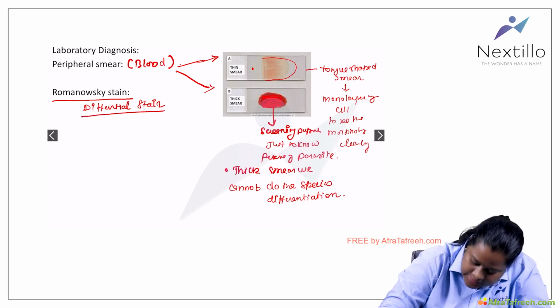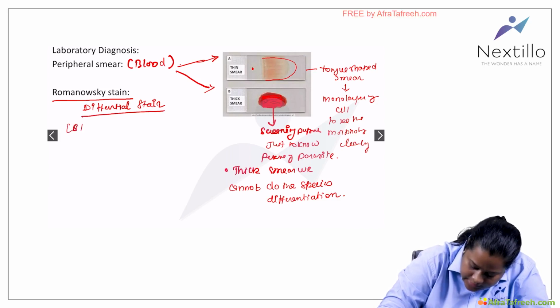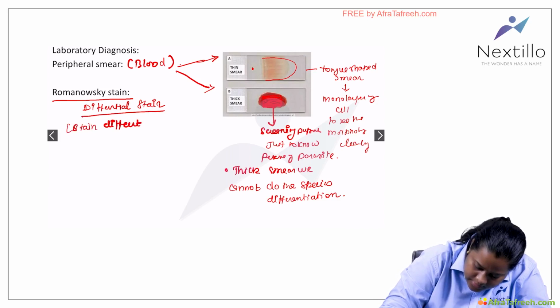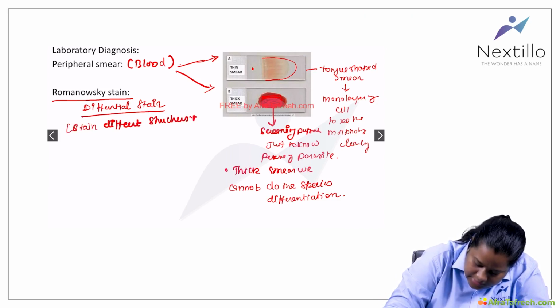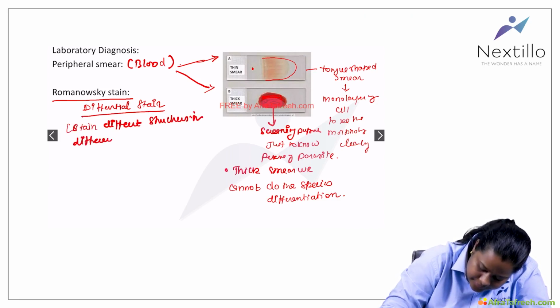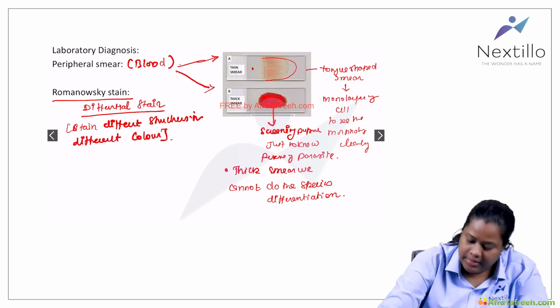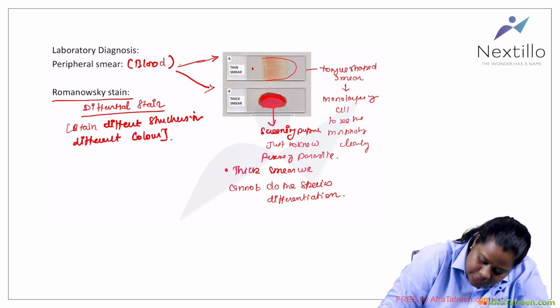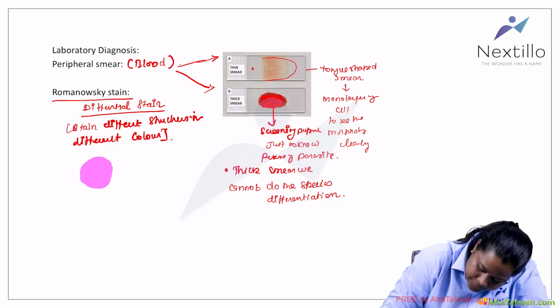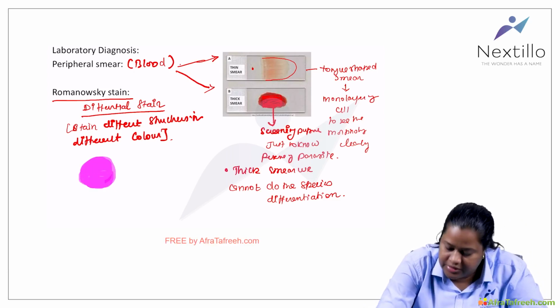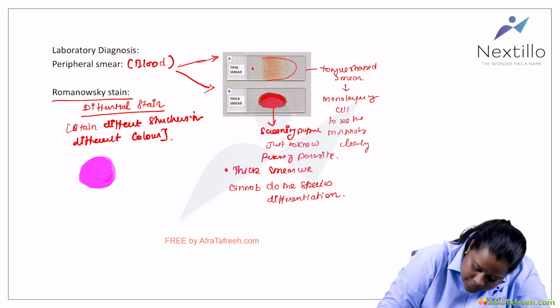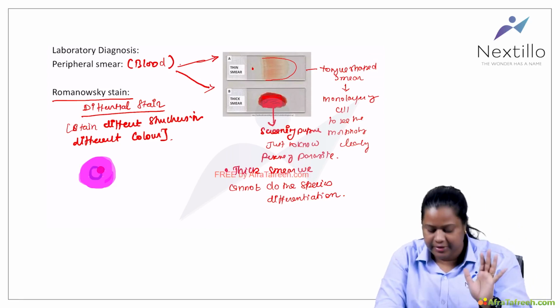A differential stain stains different structures in different colors. The RBC will be stained pink, the cytoplasm will be stained blue and the nucleus will be stained red. So, it's very typical.